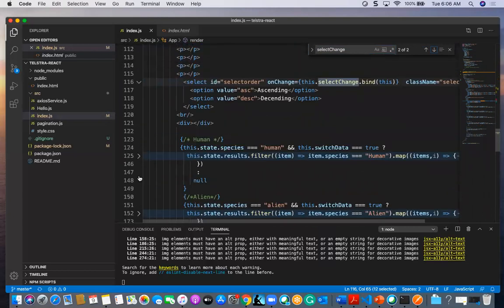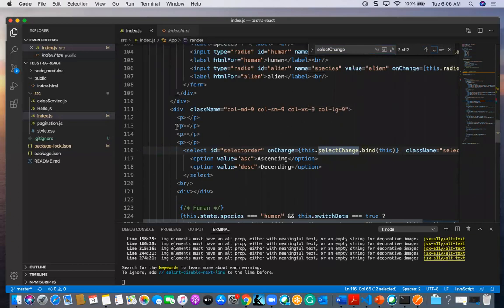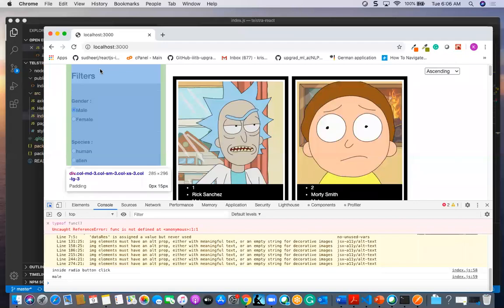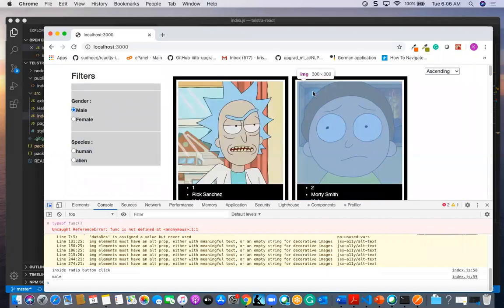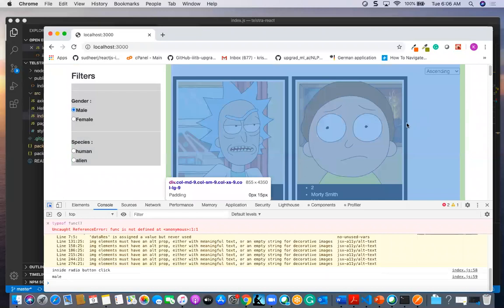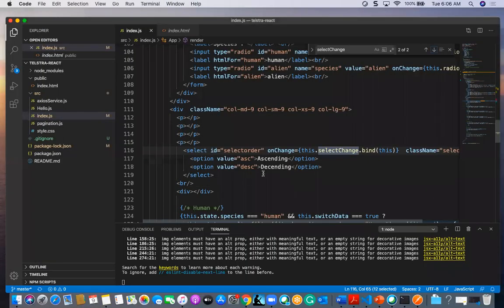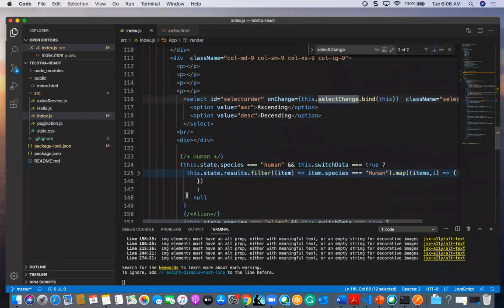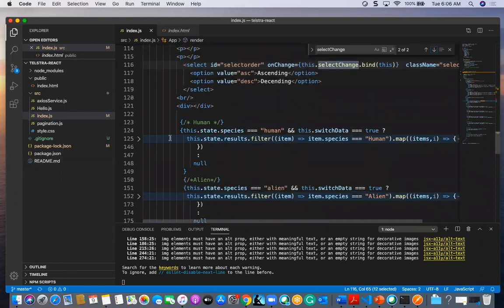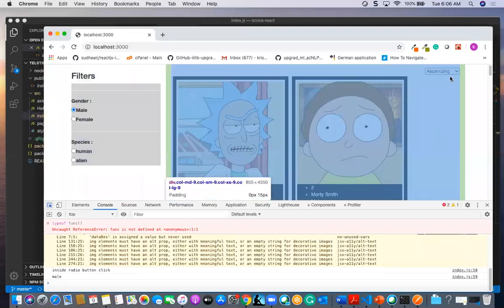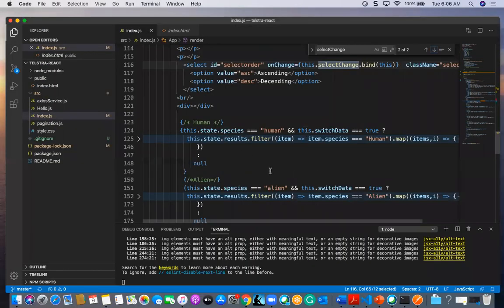This is about the design perspective. I have taken here these three columns: filter, gender, and species. In these columns I have taken ascending order or descending order. Whatever is displayed here totally belongs to the logic, how it is going to display to the front end. So we'll see first how this ascending or descending logic is going to work.